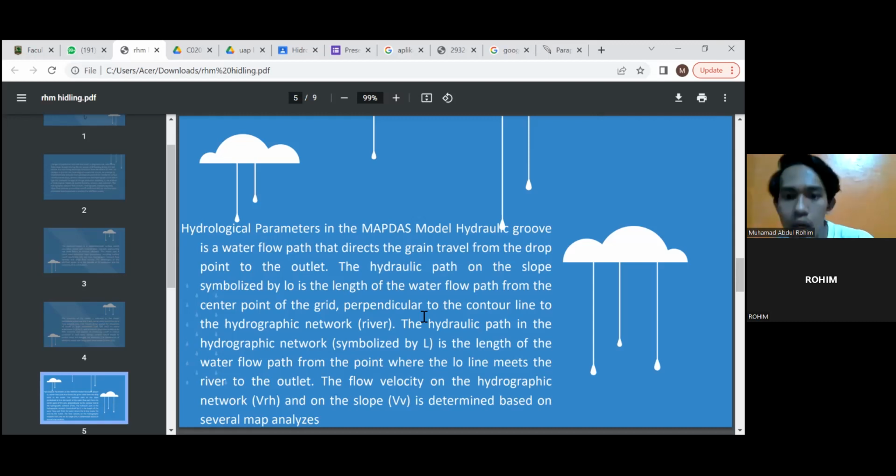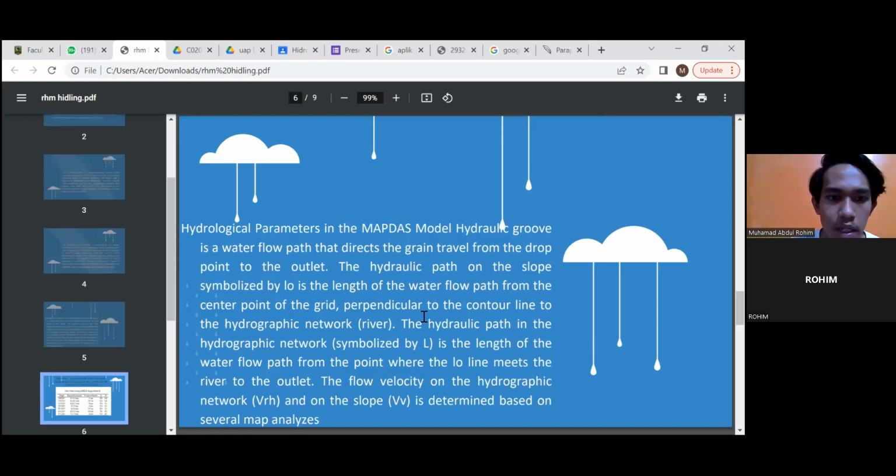The hydraulic path in the hydrographic network, symbolized by L, is the length of the water flow path from the point where the LO line meets the river to the outlet. The flow velocity on the hydrographic network, or VRH, and on the slope is determined based on the several maps analyzed.